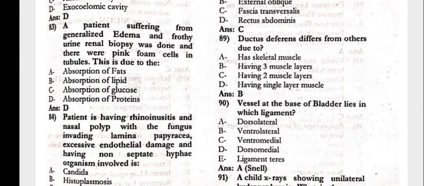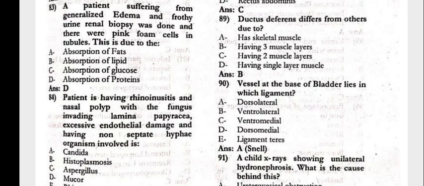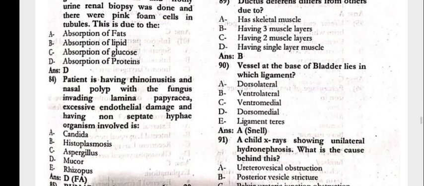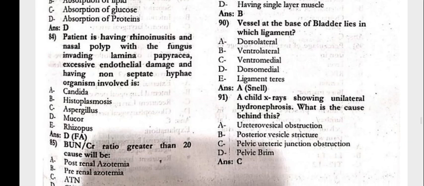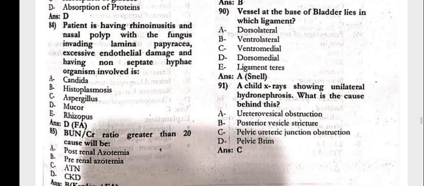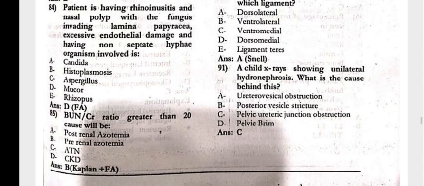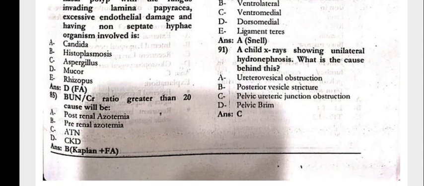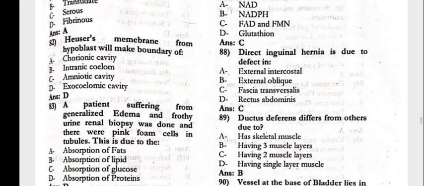The patient suffering from the generalized edema and the frothy urine. Biopsy was done and there were pink foam cells in the tubules. This is done the absorption of the proteins. The patient is having rhinosinusitis and nasal polyp, the fungal invading lamina propria, excessive endothelial damage and having non-septate hyphae. Non-septate hyphae, that is the mucor. BUN to creatinine ratio greater than 20. The cause would be prerenal azotemia.